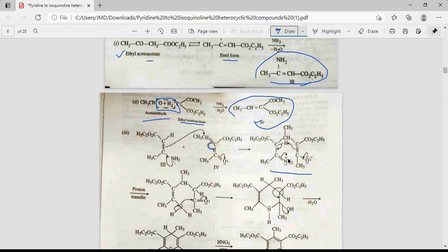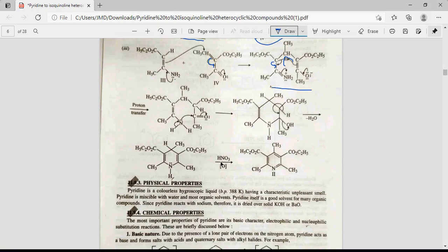So this positively charged nitrogen gains electrons from this carbon-nitrogen double bond, and on the other side the carbon-carbon double bond electron pair, by using that electron pair, carbon accepts a proton from here, and reformation of the carbon-carbon double bond at this position, so here proton transfer takes place.